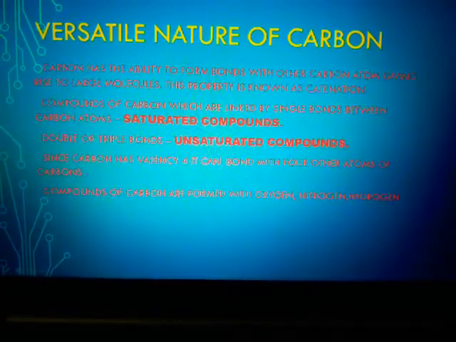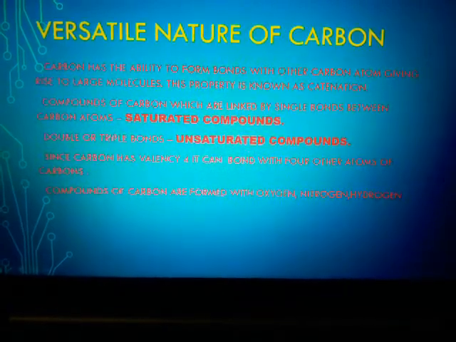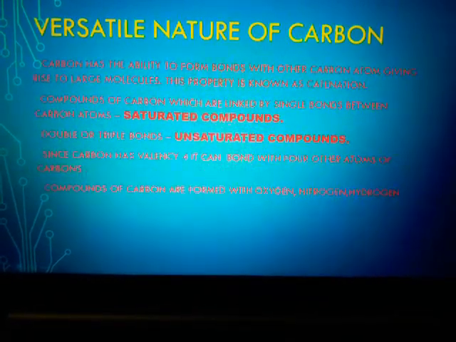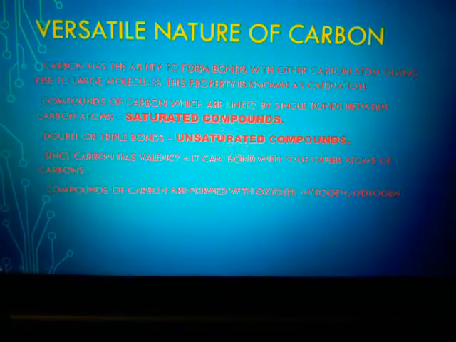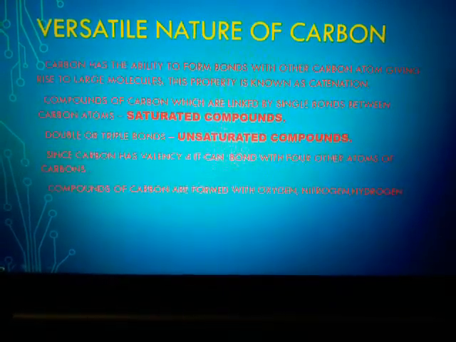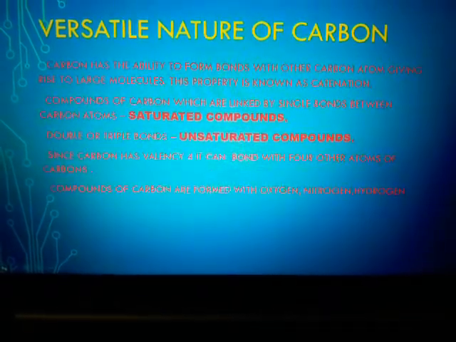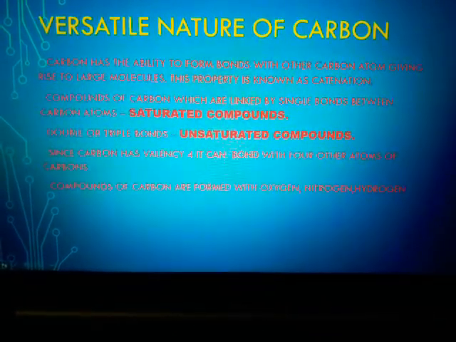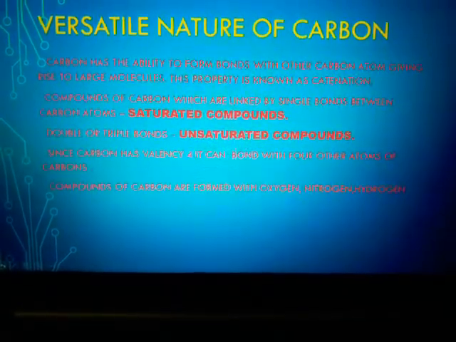Next, compounds of carbon which are linked by single bonds between carbon atoms are said to be saturated compounds. Whereas in the case of double or triple bonds, they are known as unsaturated compounds. For example, methane is a saturated compound because it forms single bonds, whereas unsaturated compounds can be ethene or propene. Since carbon has valency 4, it can form bonds with 4 other atoms.